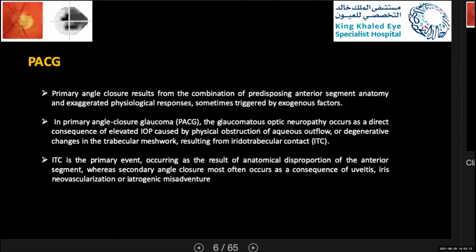In fact, iridotrabecular contact is the primary event, usually occurring as a result of anatomical disproportion of the anterior chamber, whereas secondary angle closure is most often a consequence of uveitis, iris neovascularization, or sometimes iatrogenic factors.